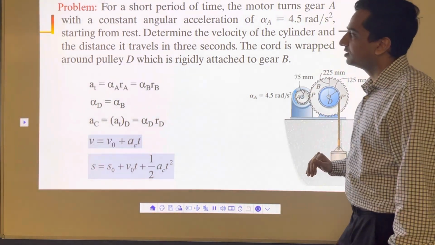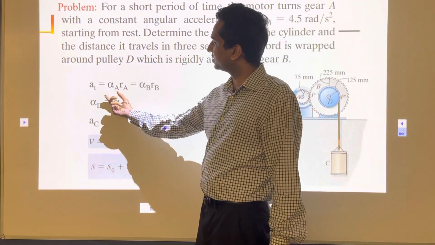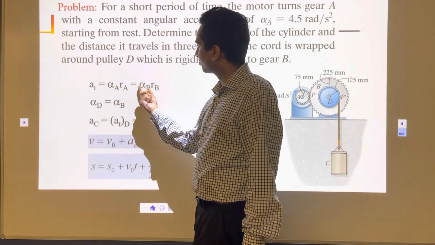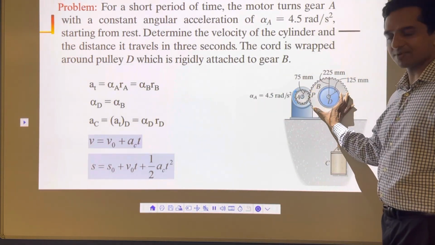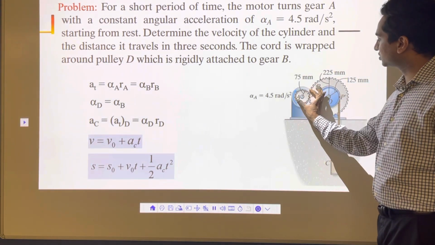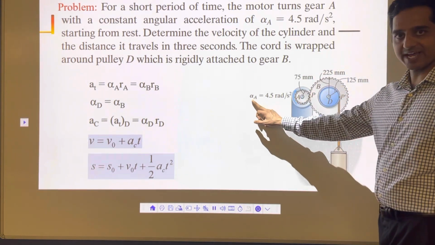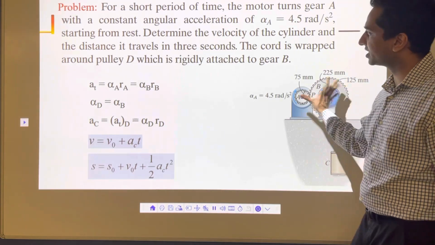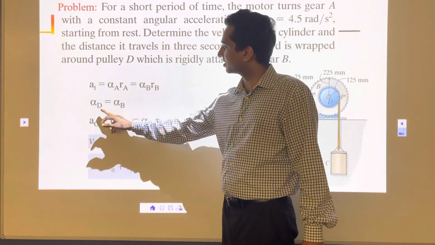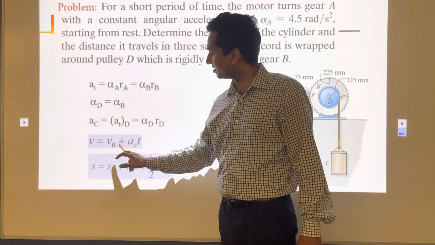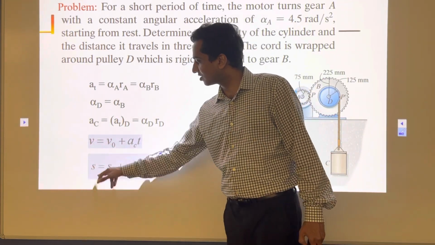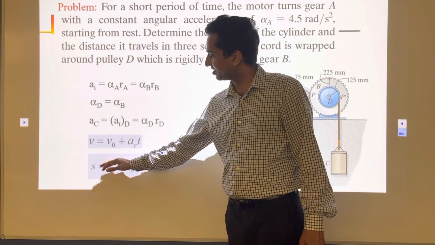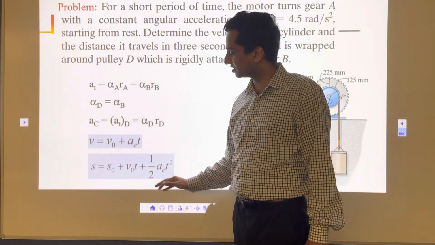That's the problem. To do that, the important relationship is alpha A Ra is equal to alpha B Rb. Based on this relationship, once we know alpha A and the radius, we can calculate alpha B. Alpha B is nothing but alpha D. Once we have alpha D, we can calculate this acceleration here, and then the velocities and distance. So do these calculations and you will get the final answer.